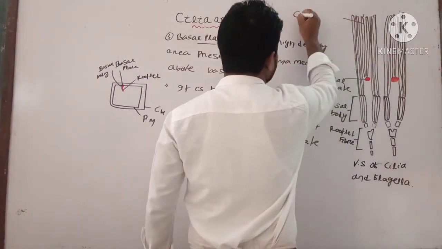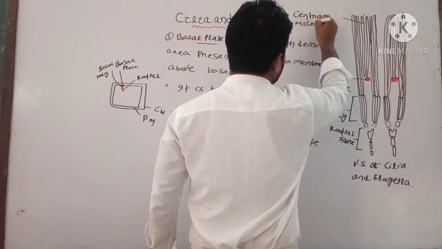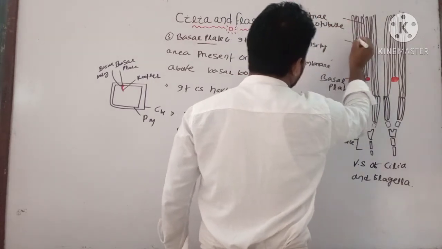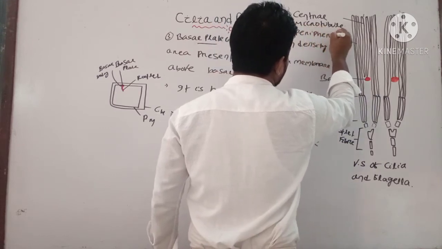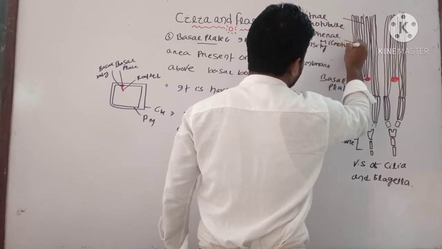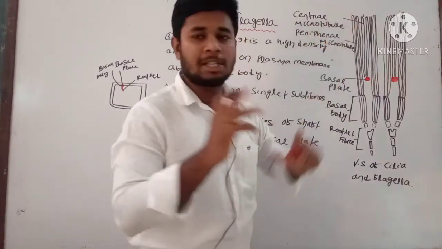It is known as your central microtubule, and this is peripheral. This peripheral microtubule is also known as your outer microtubule, and this is central. These are the parts of your shaft.